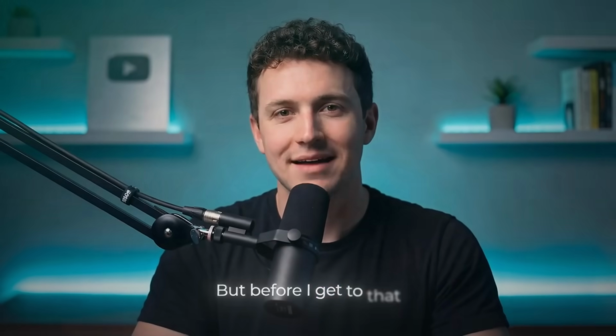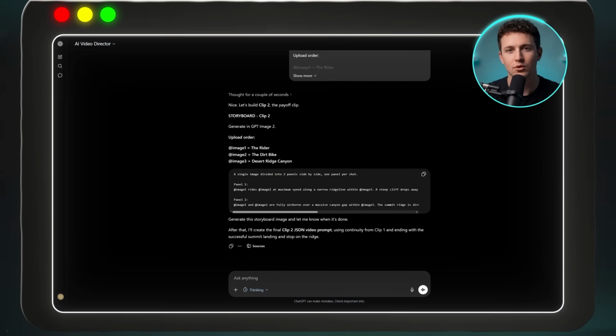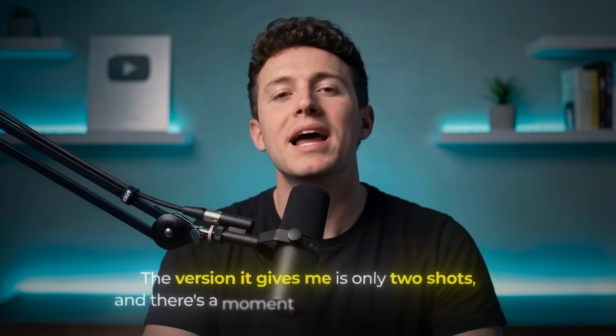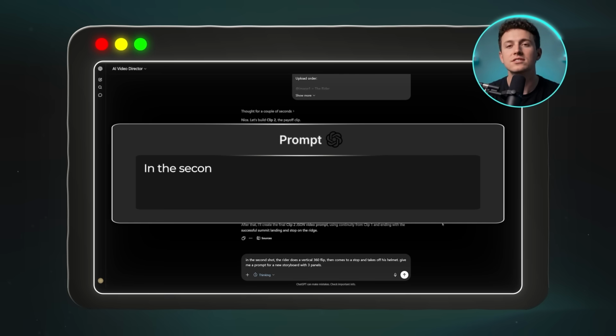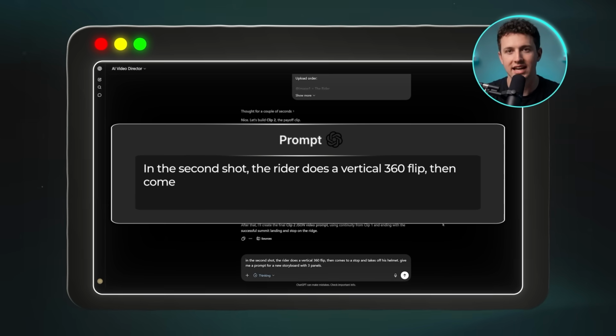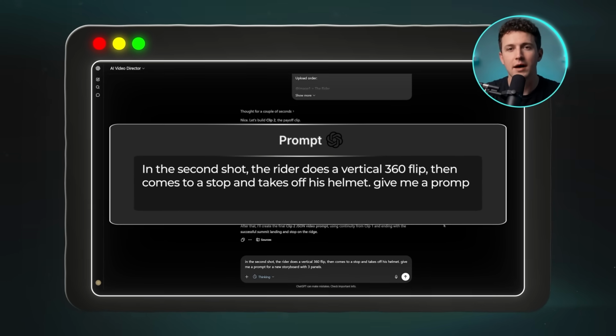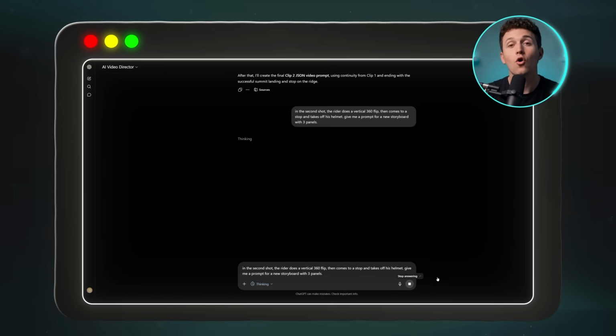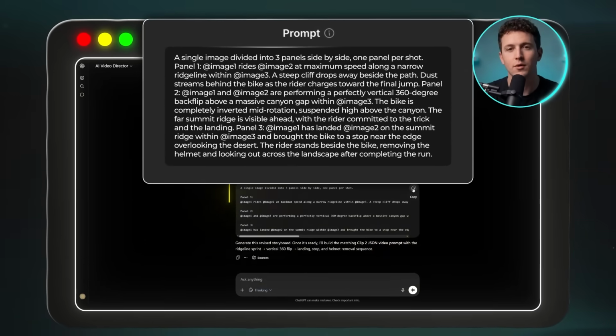But before I get to that, I'll get the GPT to write me the storyboard for the second video, exactly like I did the first. The only difference this time is that I want to change something. The version it gives me is only 2 shots, and there's a moment I really want in the video. The rider does a full 360 flip over the canyon, then lands, comes to a stop, and pulls his helmet off. So I tell the GPT exactly that, and it rewrites the whole storyboard into 3 panels following that sequence.